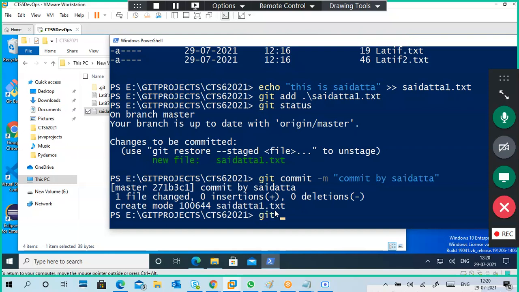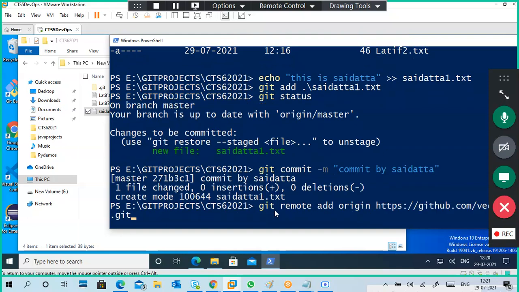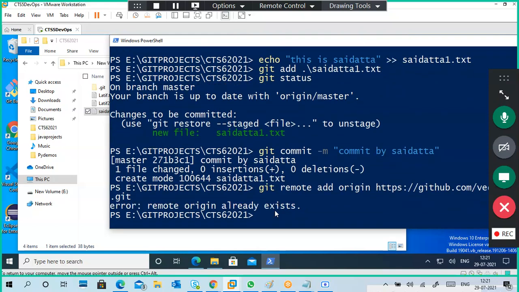Git remote add origin. Yeah, first remote add, but we already took a clone, right? We took a clone, so that information is already there. So even if you give origin and the link, it will say remote origin already exists because you took it as a clone. It is okay. Very good.